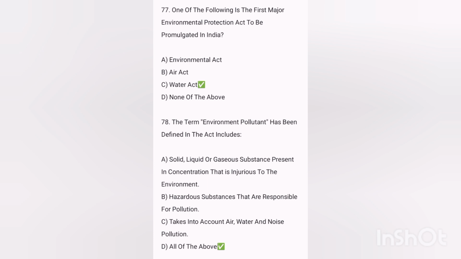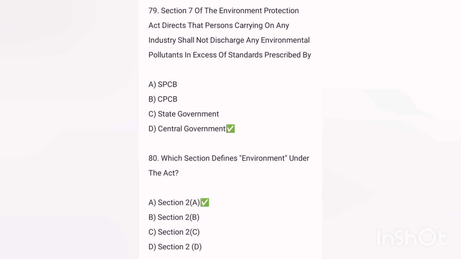Answer Water Act. Next, the term environmental pollutant has been defined. The act includes, answer, all of above. Next, Section 7 of the Environmental Protection Act directs that a person carrying on any industry shall not discharge any environmental pollutant in excess of the standard prescribed. Answer central government. Next, which section defines the environment under the act?